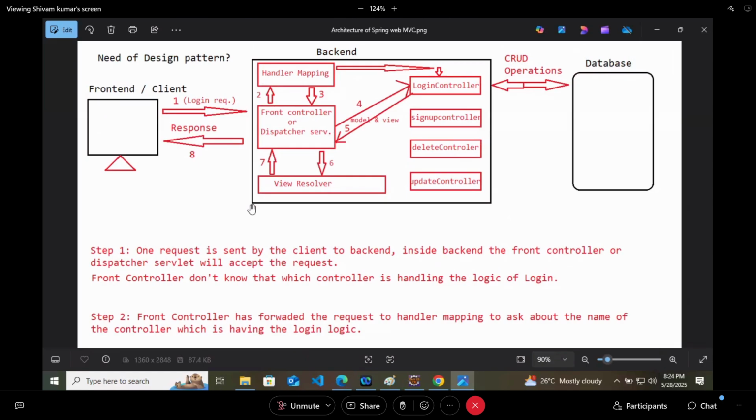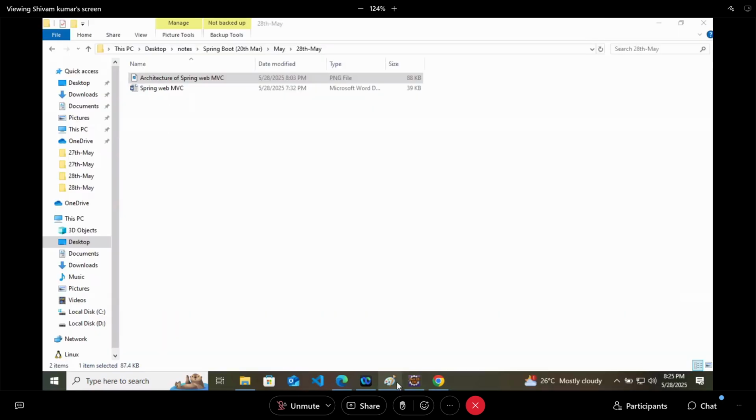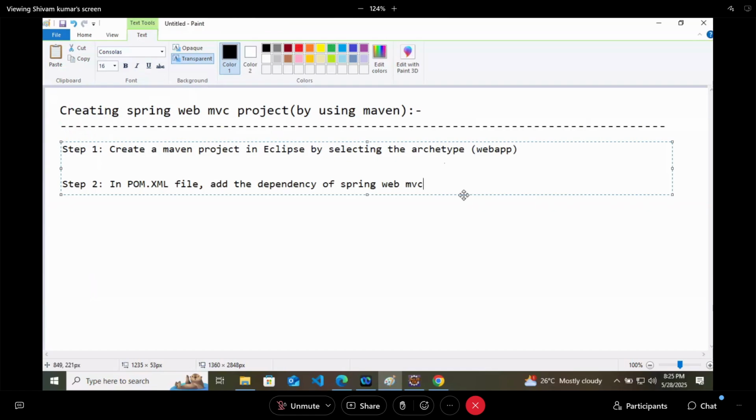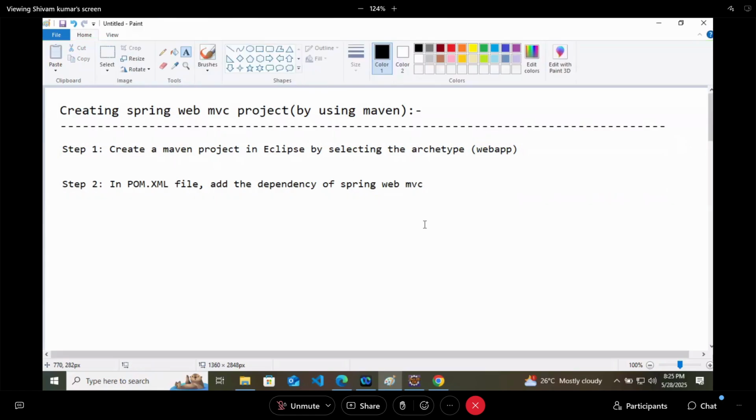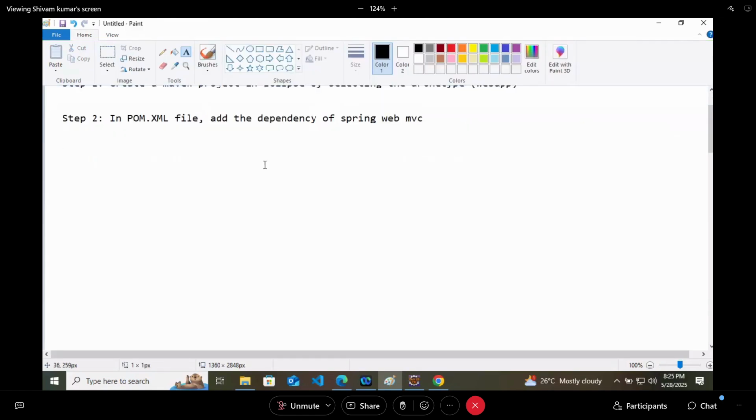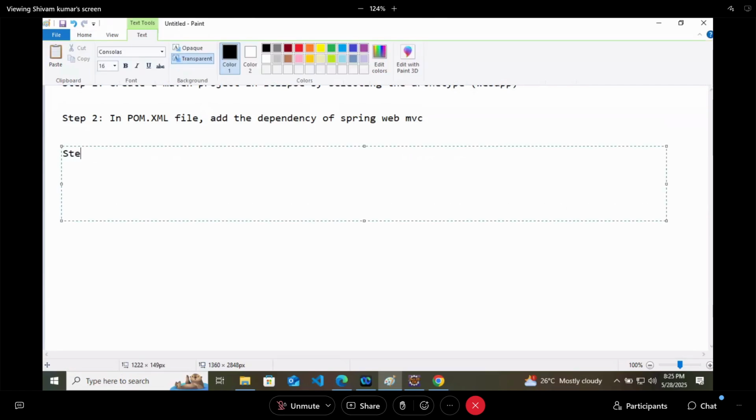In the step 3, now we have to create the dispatcher servlet. We can create it by using XML or Java both.